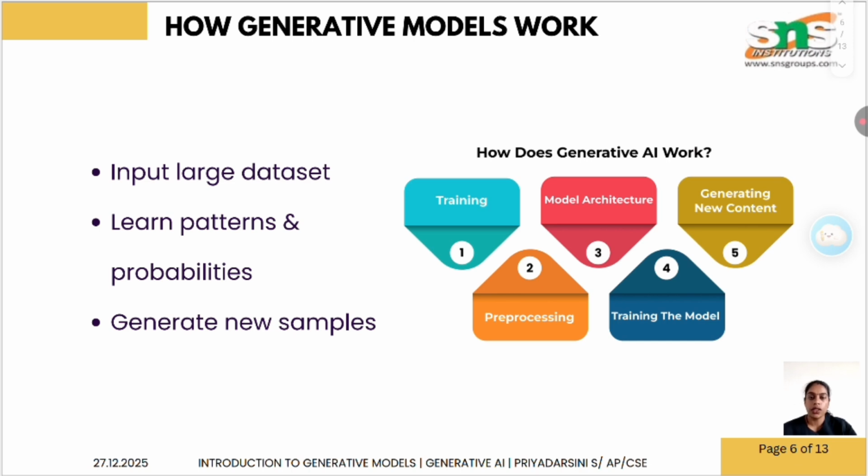How does a generative model work? Now let's see how they work step by step. Step 1, we input a large data set. The model learns patterns, structures and probabilities, and it generates new samples based on what it learned. For example, if trained on thousands of cat images, it can generate a completely new cat image that never existed before. It does not store images, it learns patterns.